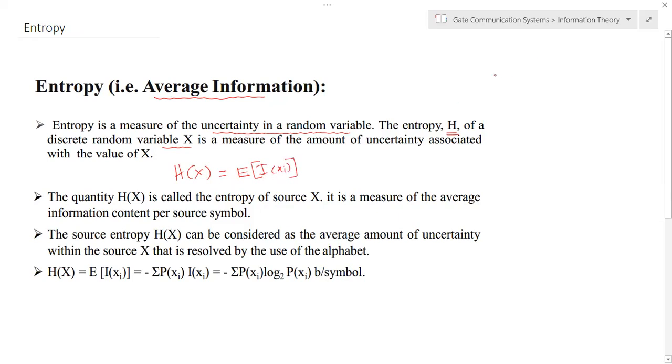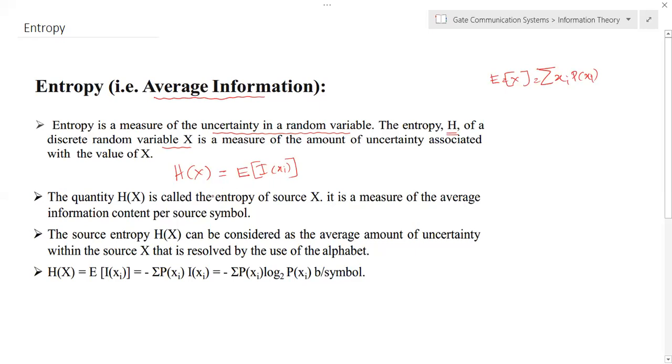So we already defined expectation of a random variable X. For a discrete random variable, we can define it as X into probability of X. Okay. So this is expectation. Here it is the expectation of I, that is information.